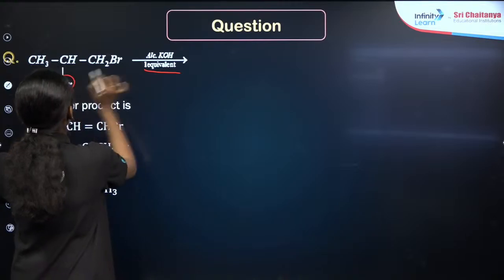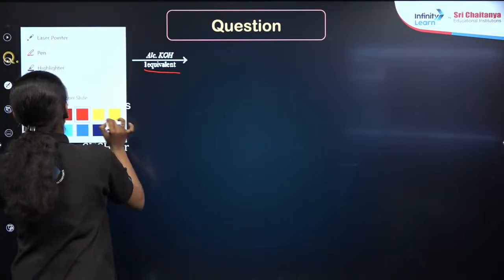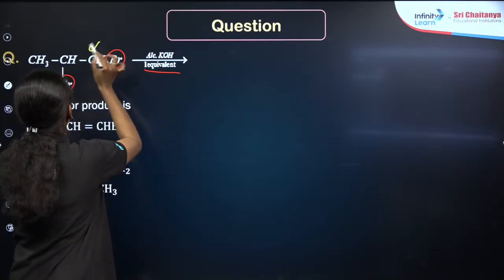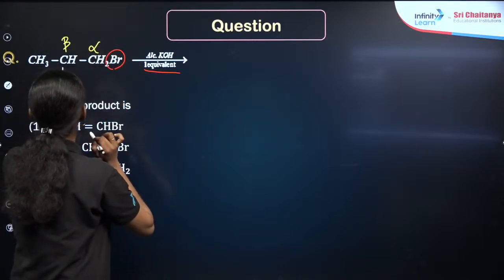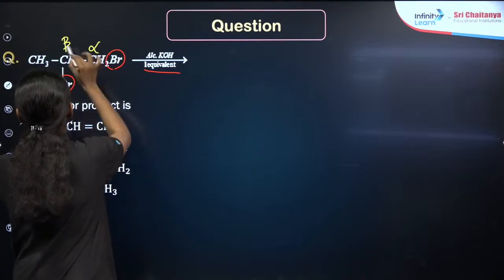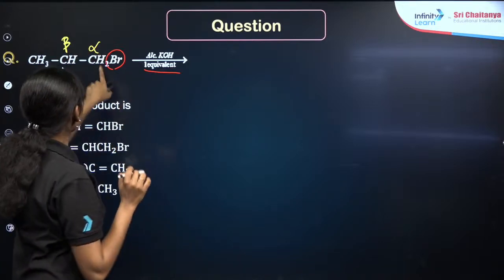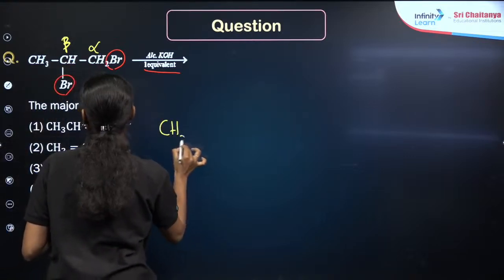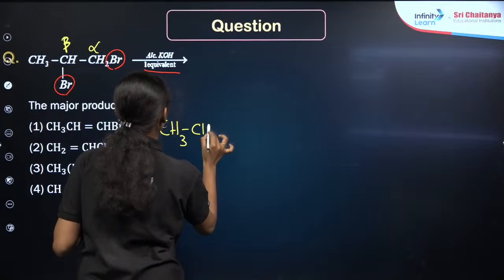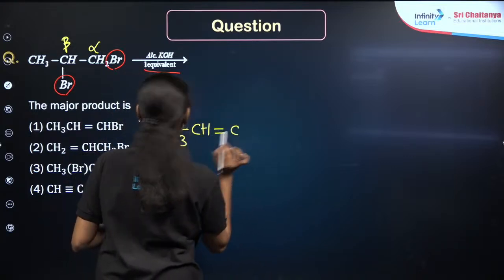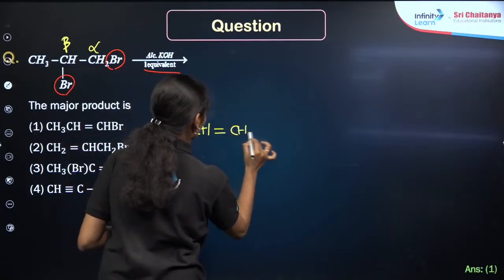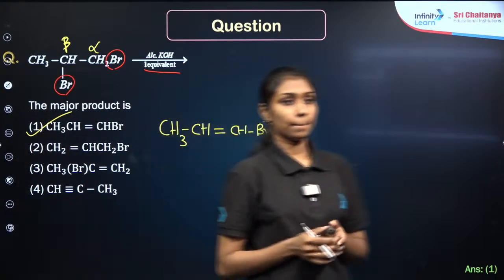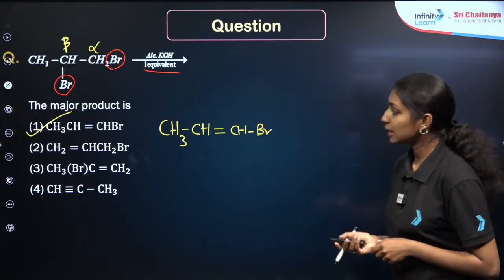So here you can observe there will be 2 Br groups. One bromine is eliminated from here. Then this is our alpha, this is our beta. One bromine is eliminating from here, one hydrogen atom is eliminating from here. So you will get the product CH3, CH double bond, CHBr, right? Which means option 1 will be the correct answer. Option 1, right?